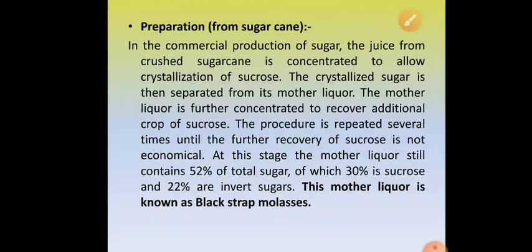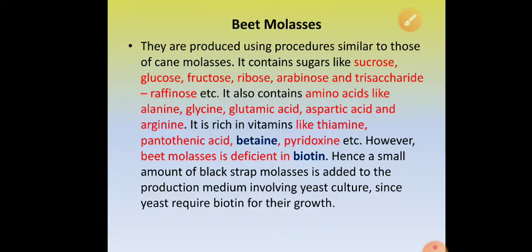Blackstrap molasses or cane molasses contains almost 52% sugar, that is 30% sucrose and 22% invert sugar. So it is rich in sugar, but crystallization of sucrose is not economical, so it is thrown away, and that molasses is used as a good source of sugar or carbohydrate in fermentation industries.